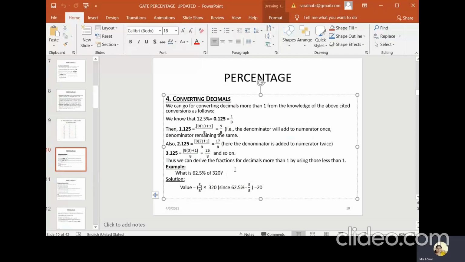So we can easily convert decimals into fractions like this. For a simple example, we can consider 62.5% of 320.